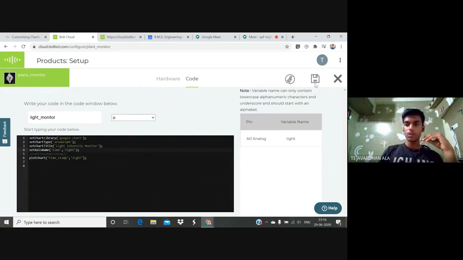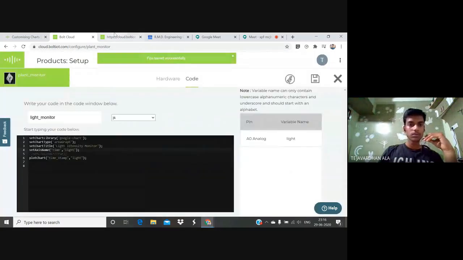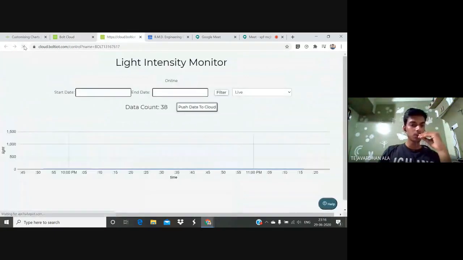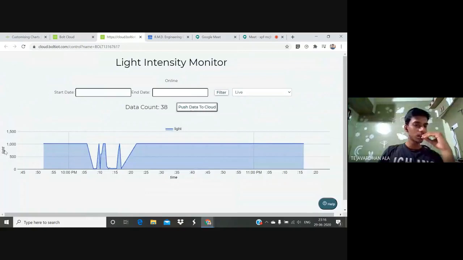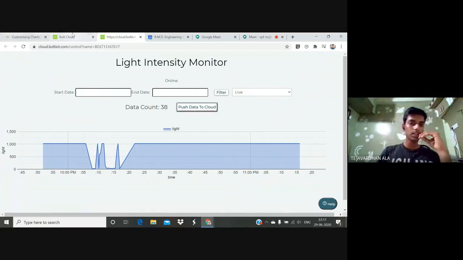So by saving this code, once again by refreshing the page, you can see the output properly. So here we can see, friends, this is the light on the y-axis and this is the time we are seeing on the x-axis. So the data is light, and the title of the graph is light intensity monitor, used to show the light intensity monitor. This is the title.